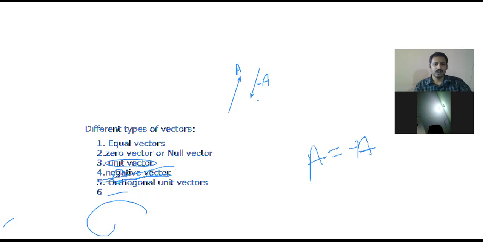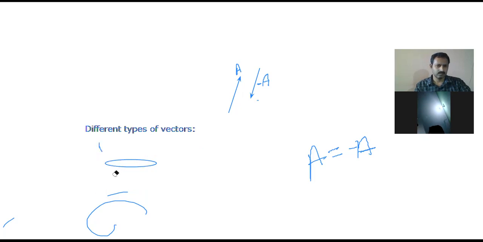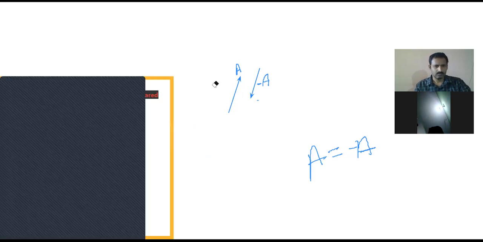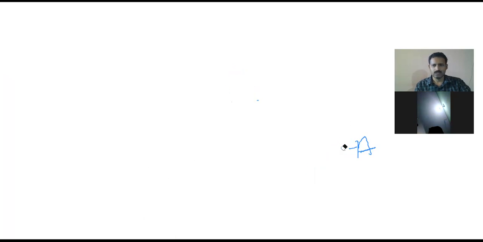Next, orthogonal vectors. The fifth one is orthogonal vectors.